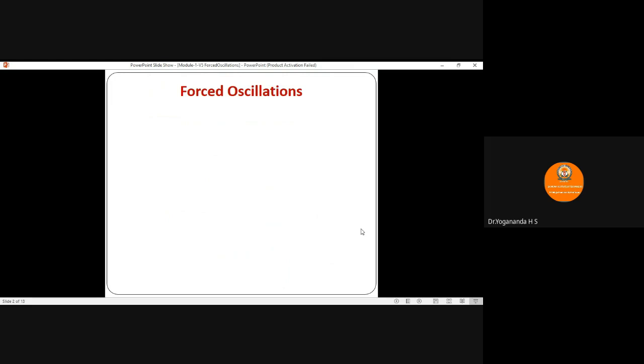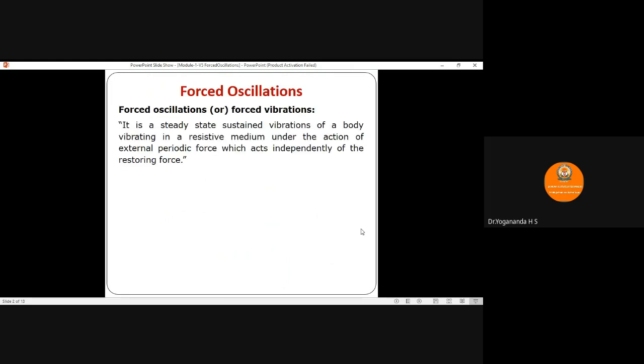Today I'm going to discuss forced oscillations. The oscillations of a body are said to be forced oscillations when the amplitude of vibration of the body remains constant under the action of an external periodic force, which acts independently of the restoring force.